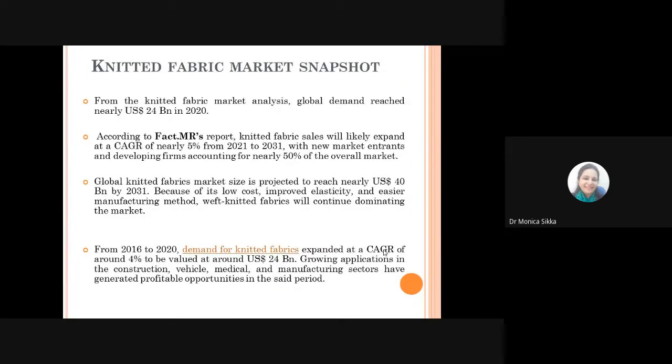From 2016 to 2020, the demand for knitted fabrics expanded around 4% to be valued at $24 billion US dollars, and growing applications in various technical textile sectors like construction, vehicle, medical, and other manufacturing sectors have generated profitable opportunities in this period. So I'll be discussing some of the applications of these knitted fabrics in the technical side also, but initially, of course, I'll be talking about their application in apparel because your topic is restricted to that.